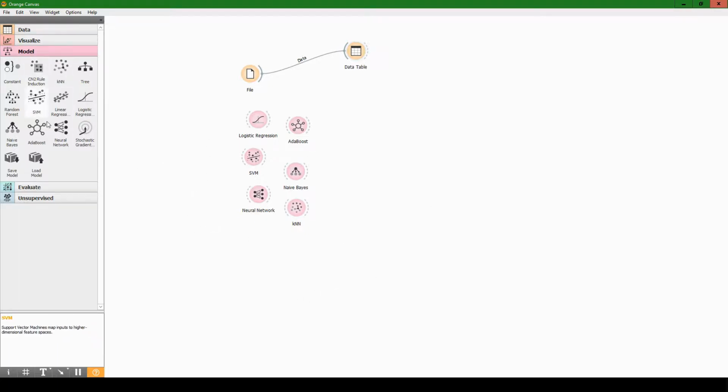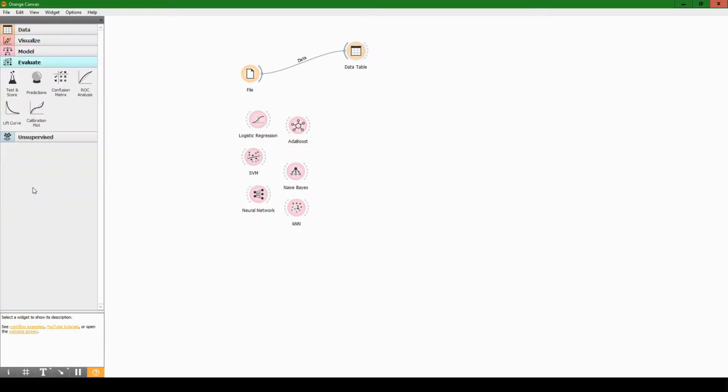So now that we've dragged out our models, let's click on the Evaluate tab. We're going to be using 2 of these blocks. We're going to be using the test and score, and then eventually the predictions. And actually, you know what, we'll use the confusion matrix to show our results for the testing and scoring. So testing and scoring is used to select the best algorithm, which I mentioned we were doing. We will then, after we pick the best one, feed it to our predictions block, which will make predictions for who will be the Hart Trophy winner. So let's drag out test and score.